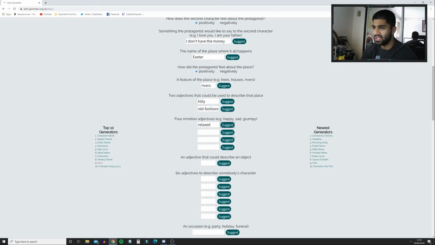Four emotion adjectives. We're going to just suggest all of them as well. Relaxed, calm, balmy, and happy. We're not going to go balmy. Puzzled. There we go.